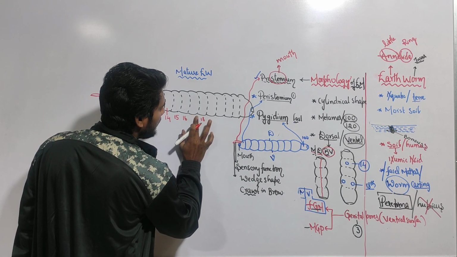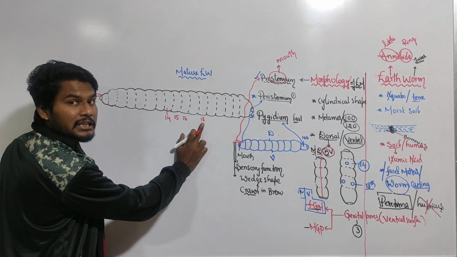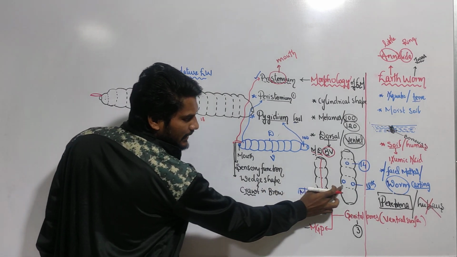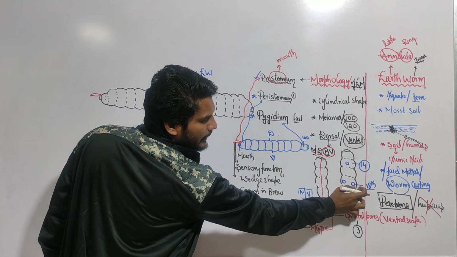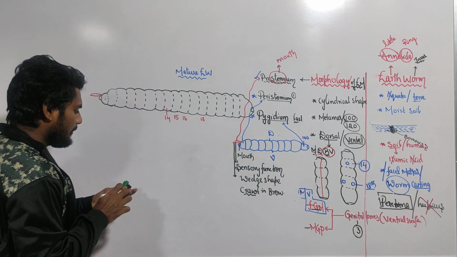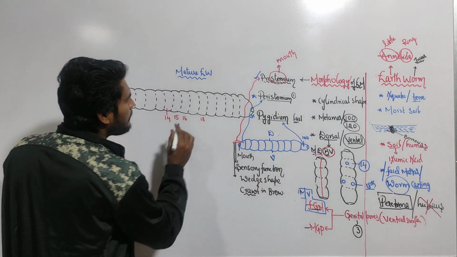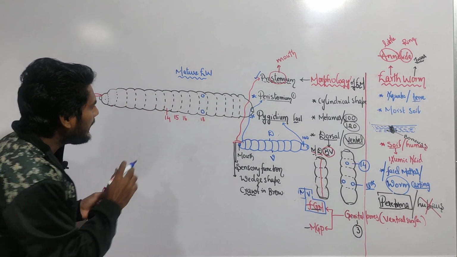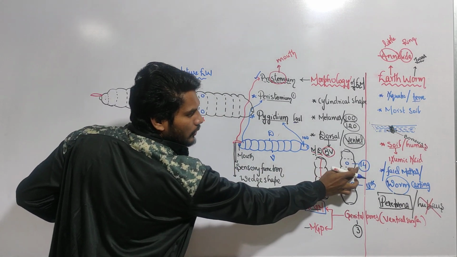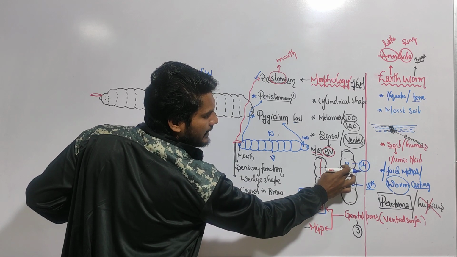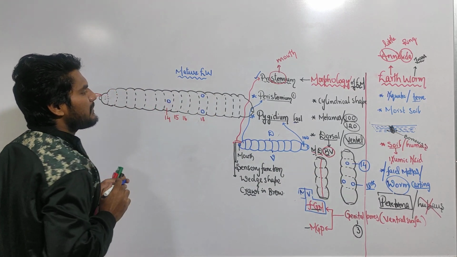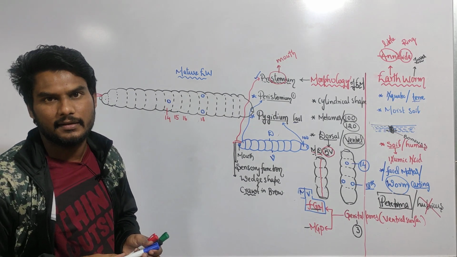In the 18th segment, as we discussed, on the ventral side, two male genital pores are present on the ventral surface. And in the 14th segment, ventrally in the middle, there is a female genital pore. This is what we discussed initially.